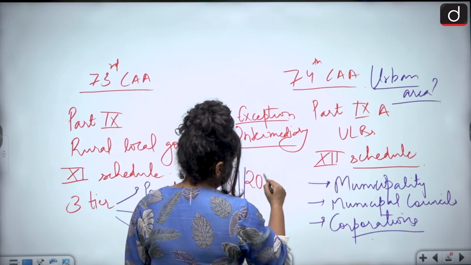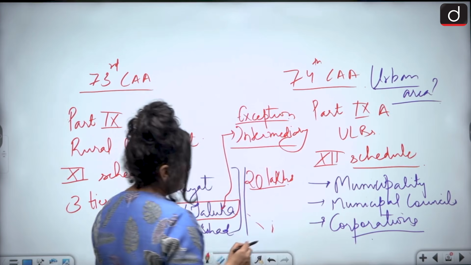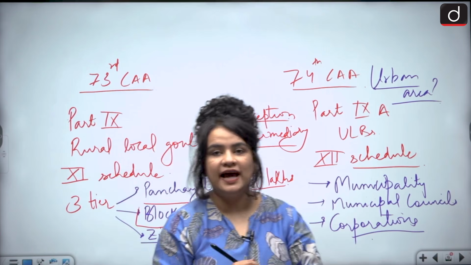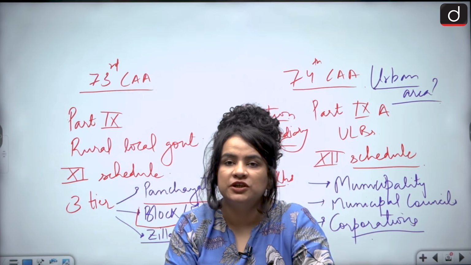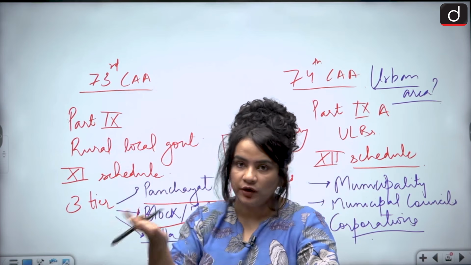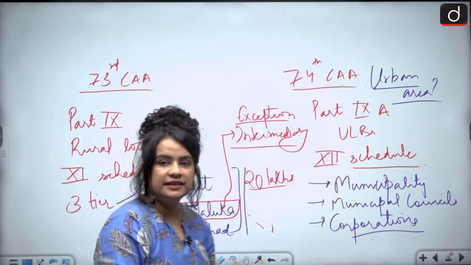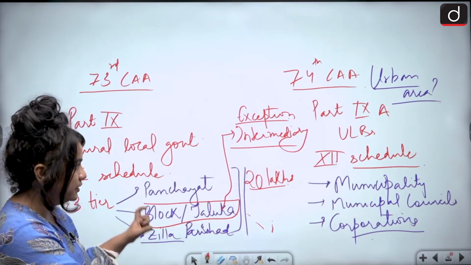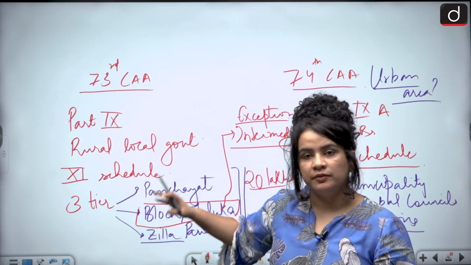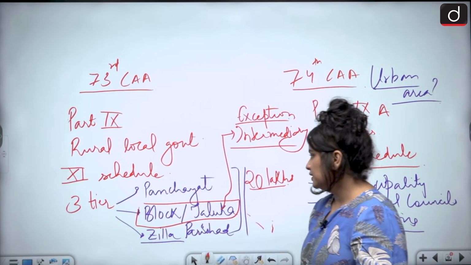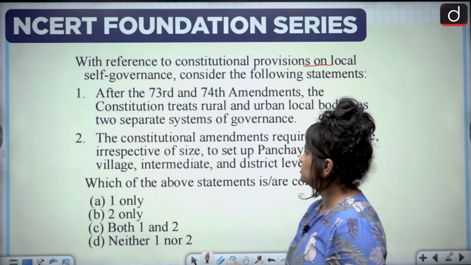And what is the criterion for exception? The population. If a state has a population less than 20 lakhs, then it may skip constituting a panchayat at the intermediary level. For example, Sikkim or Goa. All right. These states need not have the intermediary level of panchayats. All right. So, with this information in mind, let's attempt the question.